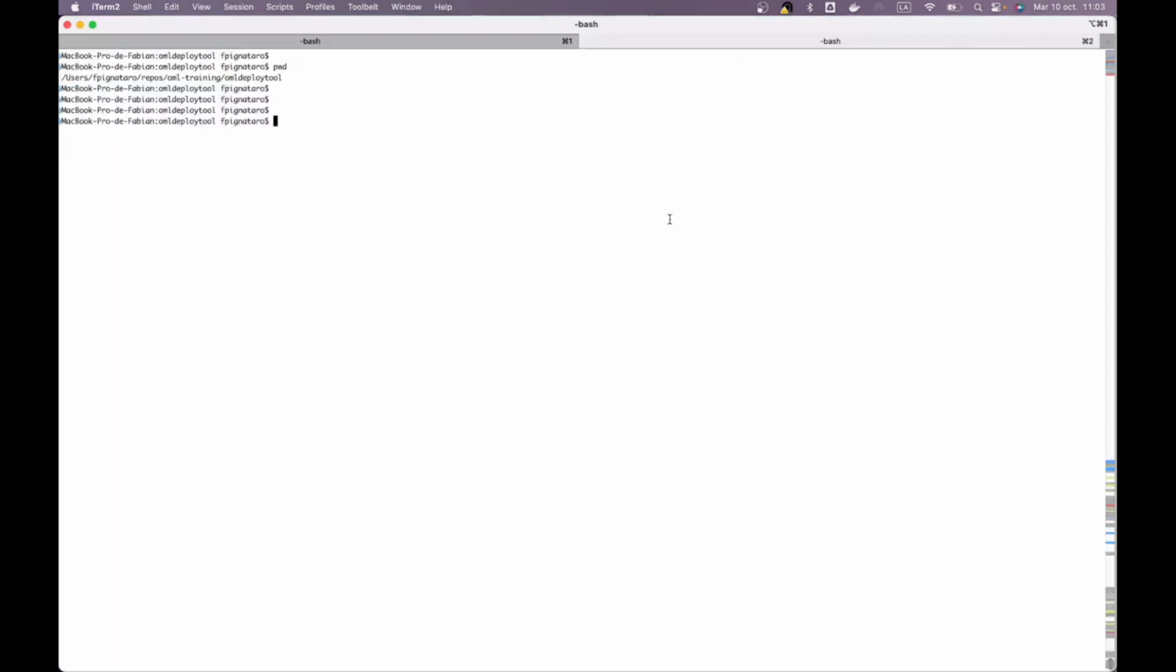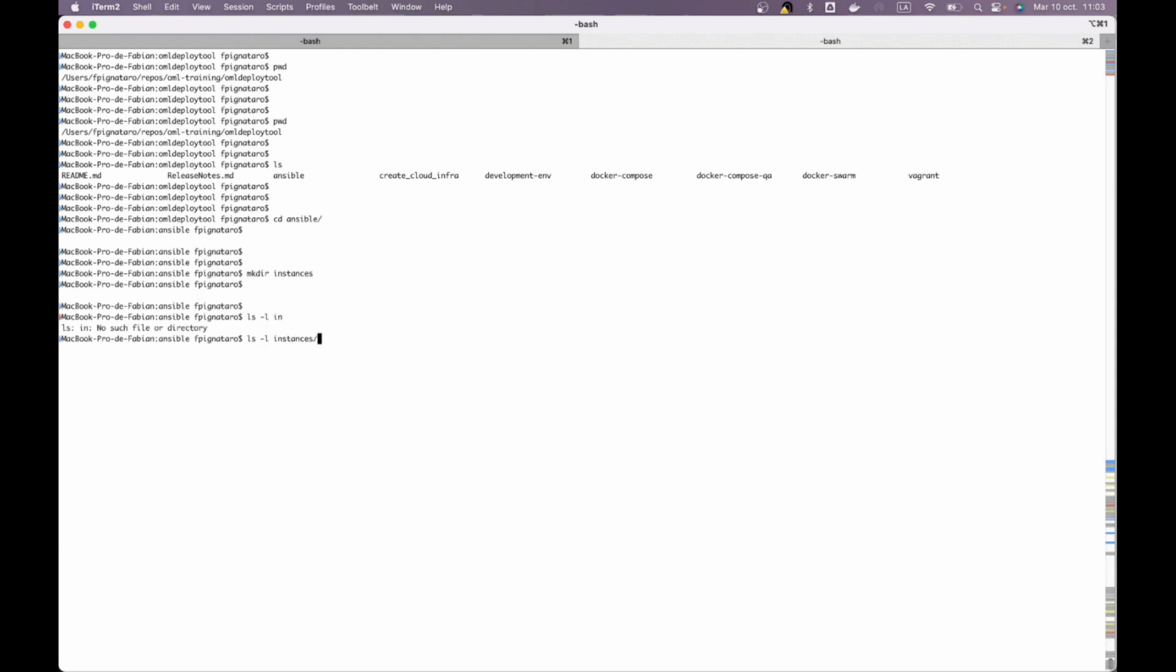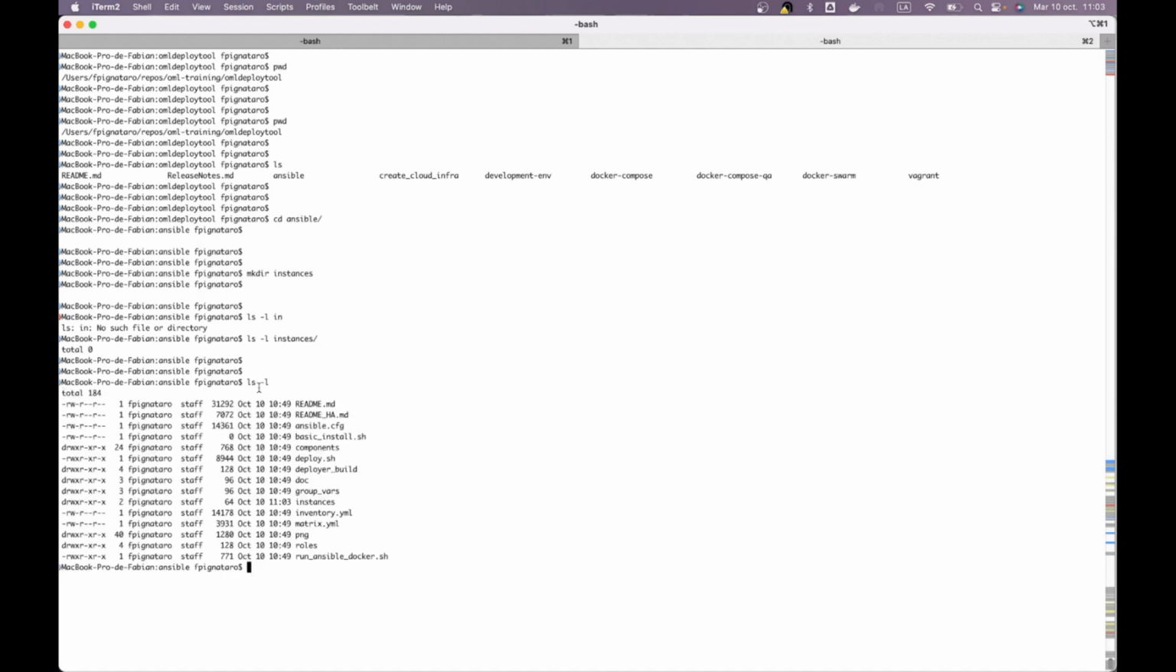So here I'm in the root of the repository, deploy tool. I'm going to move inside of Ansible, and in there I'm going to make a directory called instances. So here I have my instances folder. I just created it.